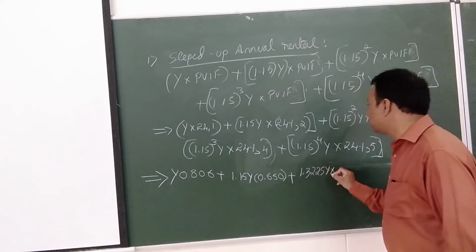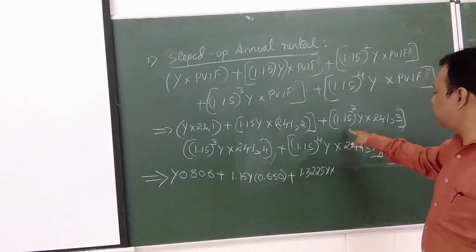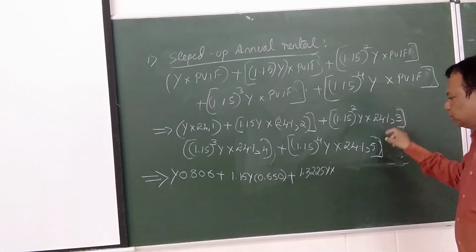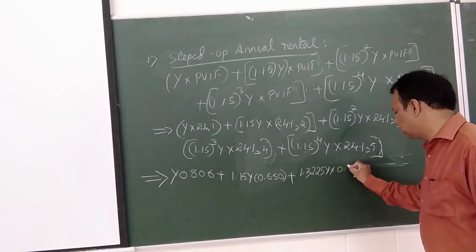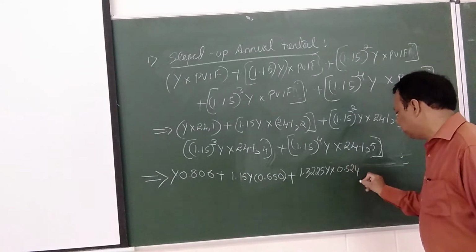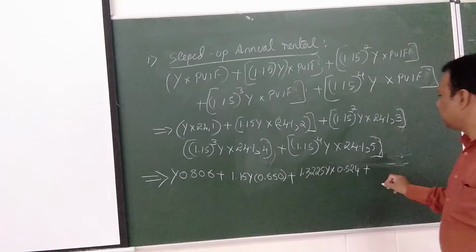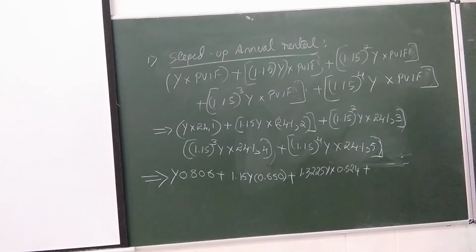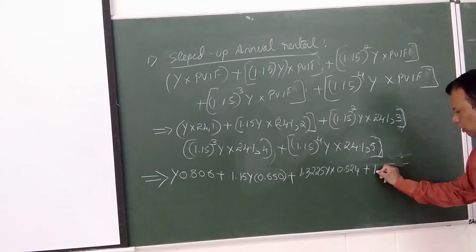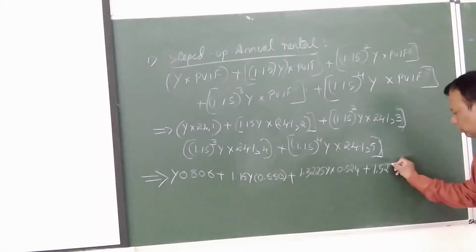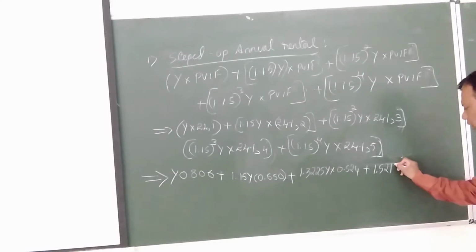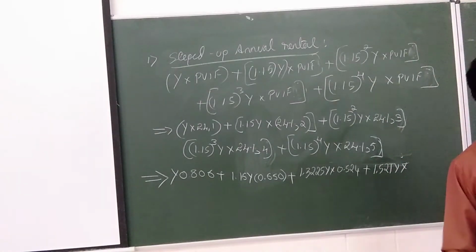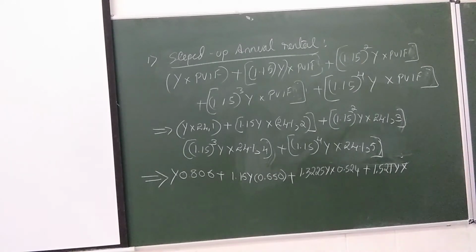Y into, you should check 24% and 3 years. 0.524 plus then 1.15 cube, 1.52. Okay, Y into 24%, 4 years.